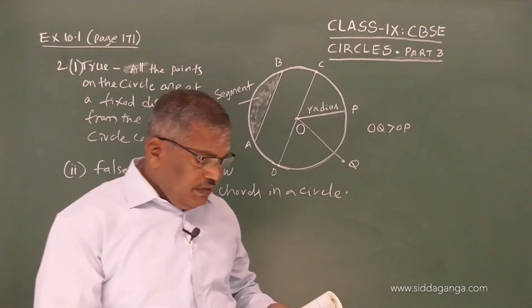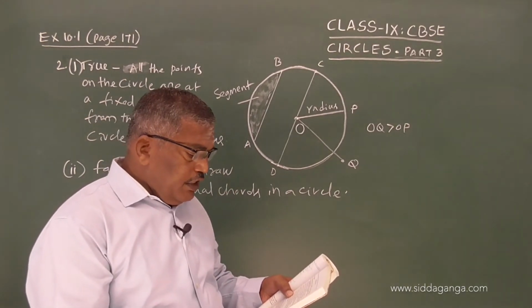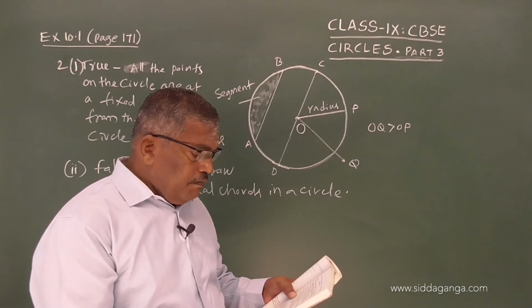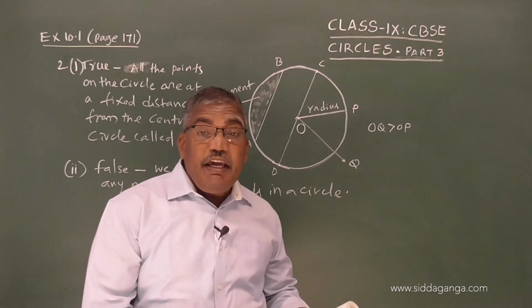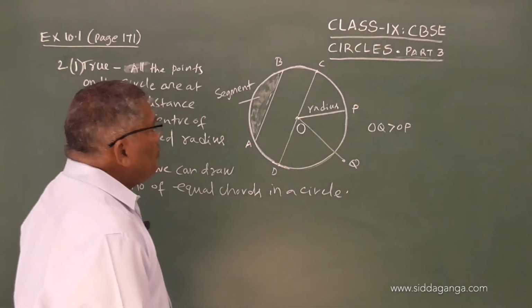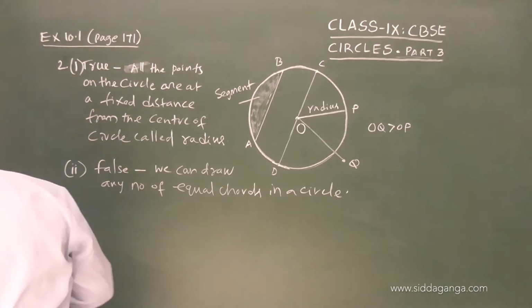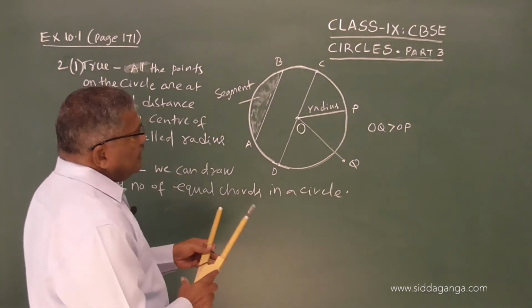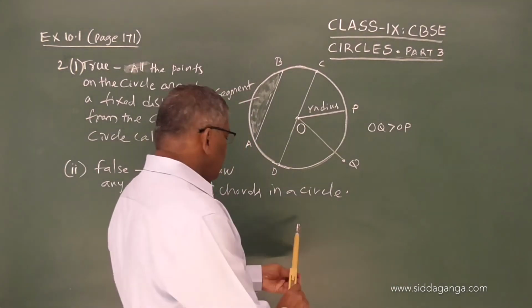Now, third question: if a circle is divided into 3 equal arcs, each is a major arc. You understand the question here. If you have a circle, it is like this.